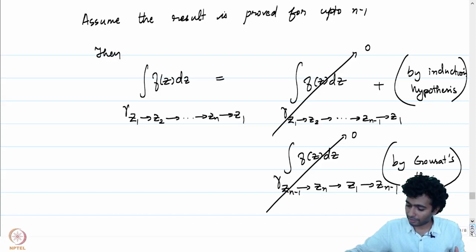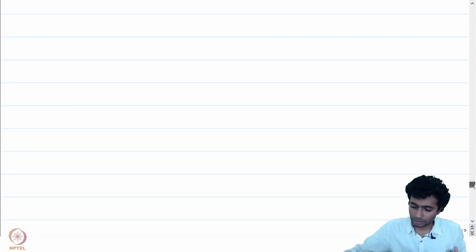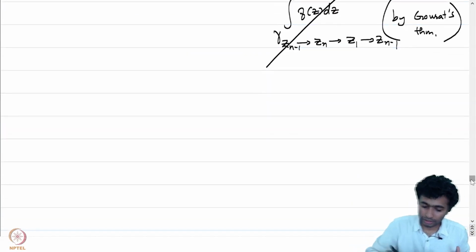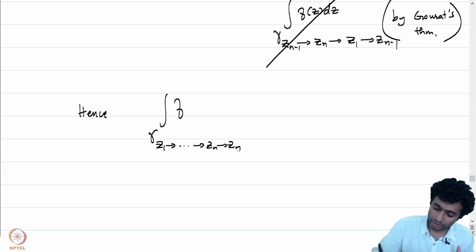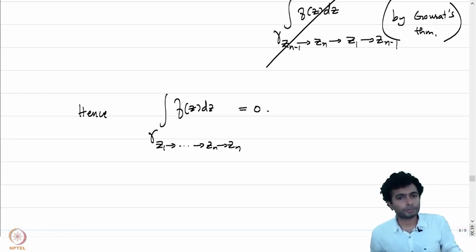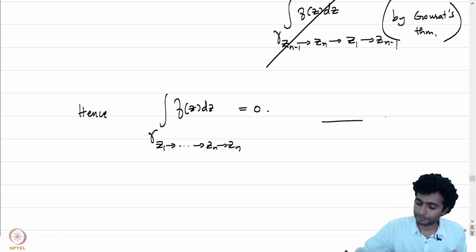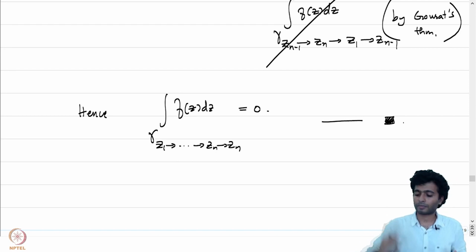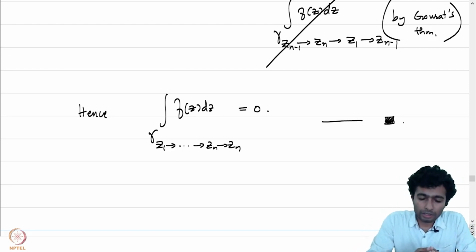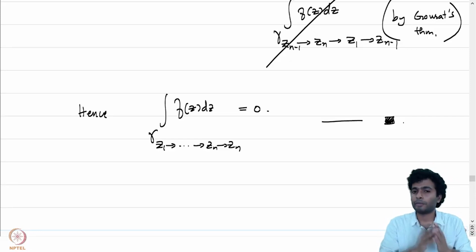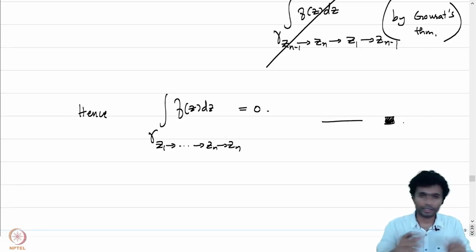Both vanish, and we get to conclude that the integral of f over gamma z1 all the way up to zn to z1 is equal to 0. And that's precisely what we had set out to prove. In the next lecture, we will be proving Cauchy's theorem in the manner we had stated in the beginning of this lecture.